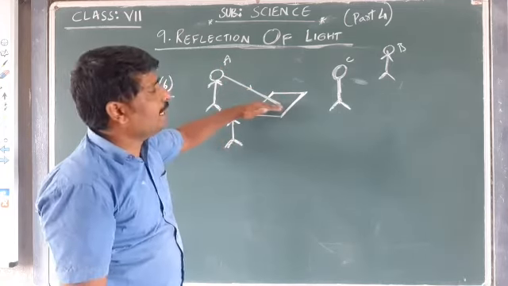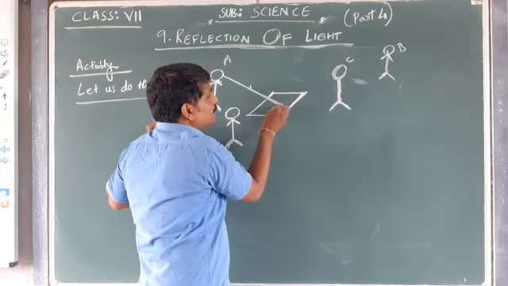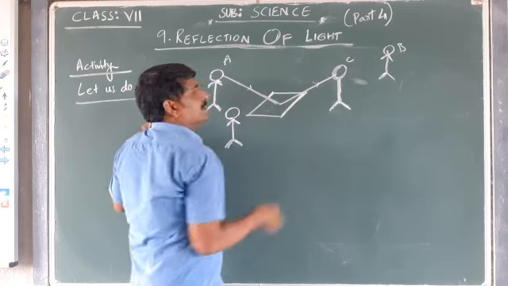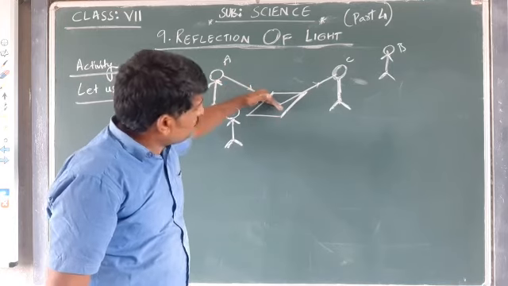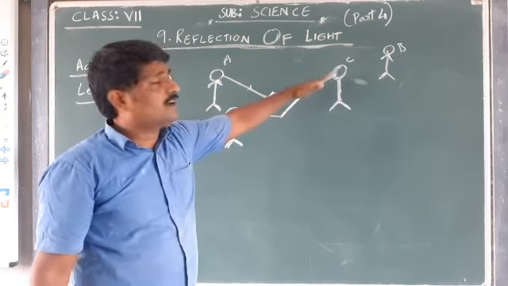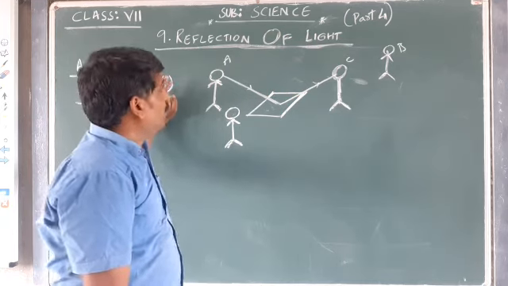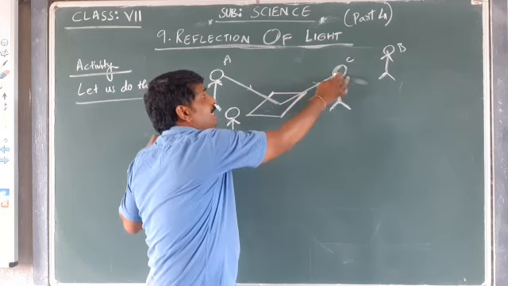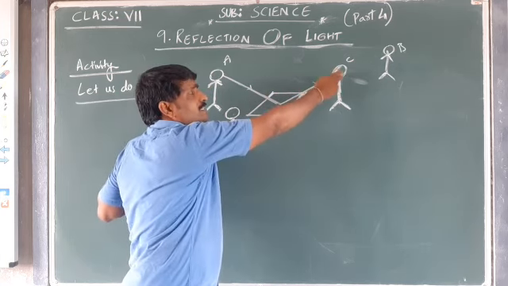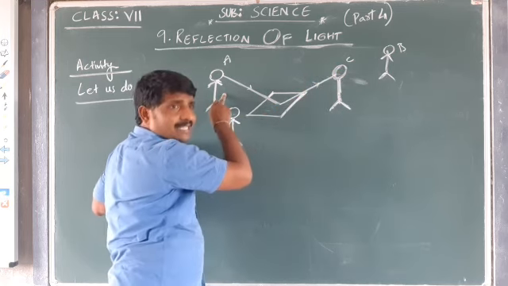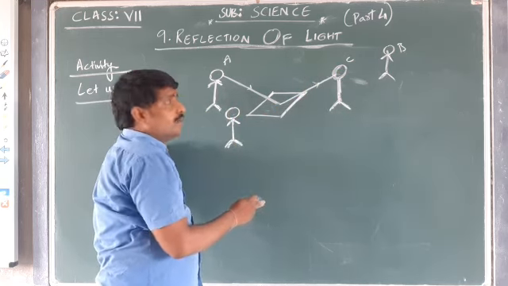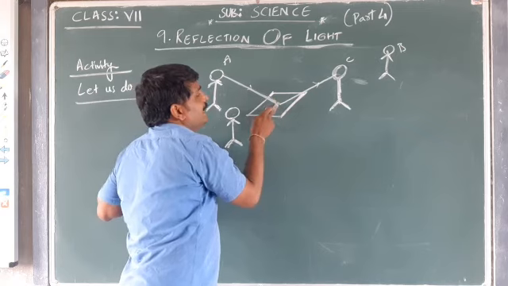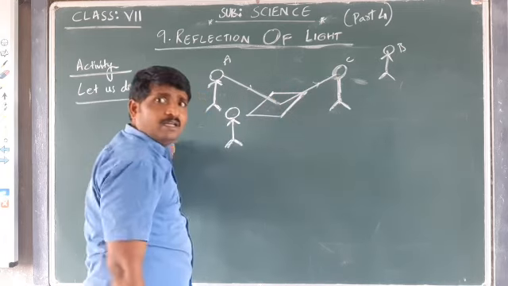Try to understand. After hitting the mirror, due to the phenomenon of reflection, they get reflected and reach the person C. The incident ray coming from A and hitting the mirror reflects and reaches the person C. As the reflected ray reaches this person C, the person C is able to see the image of the person A in the mirror, because the incident ray is coming and hitting and the reflected ray is reaching C.